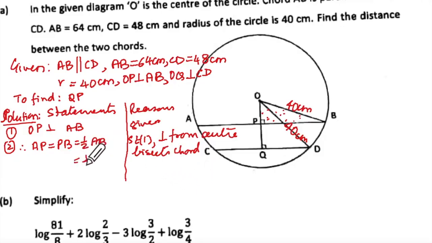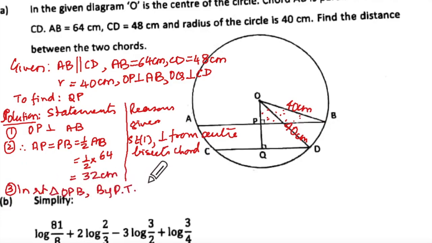Which is equal to what? Half into AB is how much? 64. This is a 9th standard paper we are doing, right? Not 10th standard paper. So we got BP is equal to 32. And can we not find OP now using this right triangle? Yes. What will you say in right triangle OPB by Pythagoras theorem, what would we write?